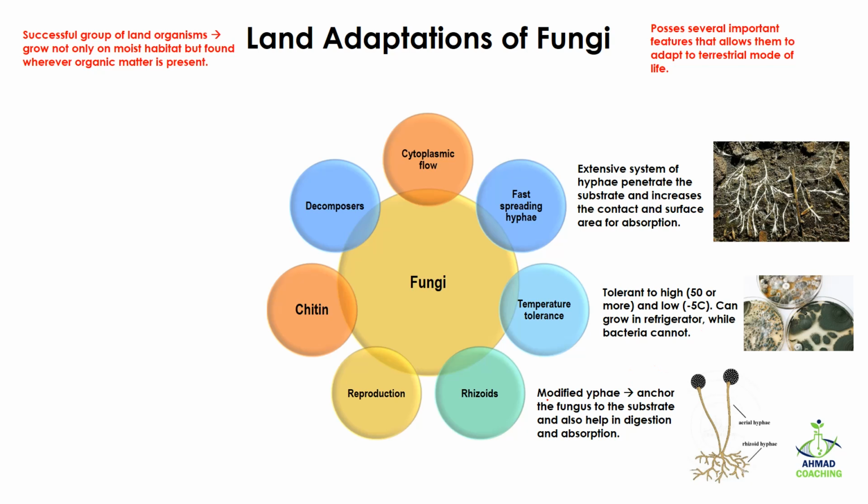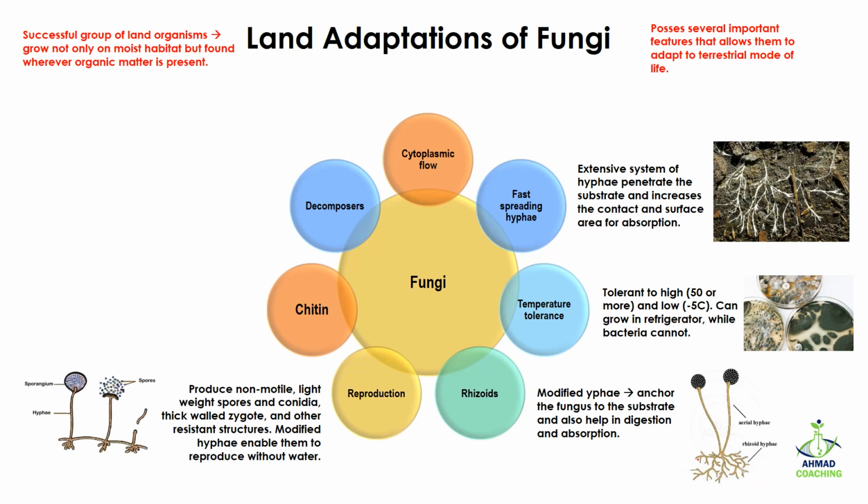Then comes the rhizoids. The rhizoids are modified hyphae. They anchor the fungus to the substrate and also help in digestion and absorption. Here you can see this extensive network is actually rhizoid hyphae, and because of this it can sustain at any place. The hyphae or rhizoids act just like the roots in a tree. The roots help the tree to remain at one place firmly. Similarly, the hyphae or rhizoids help the fungi to stay at one place as well as digest the organic material, absorb the nutrients and grow.